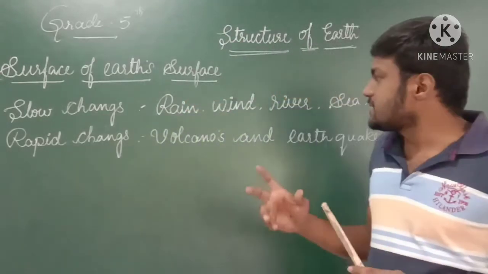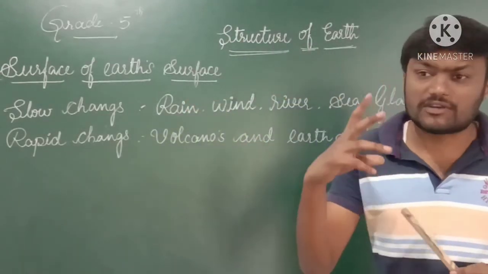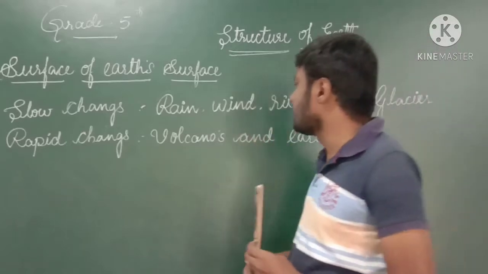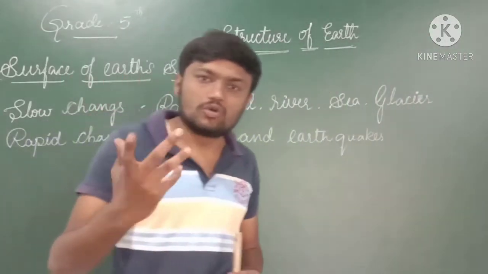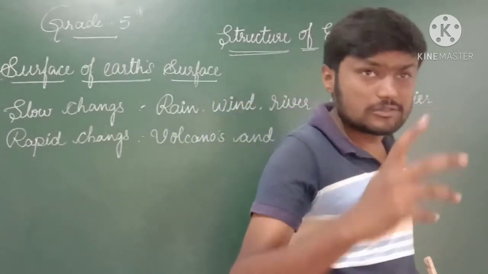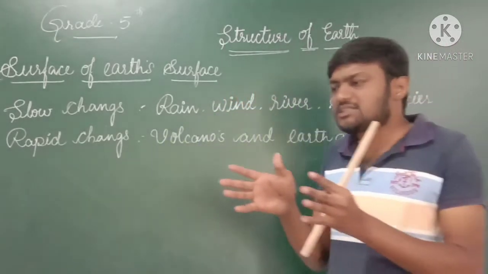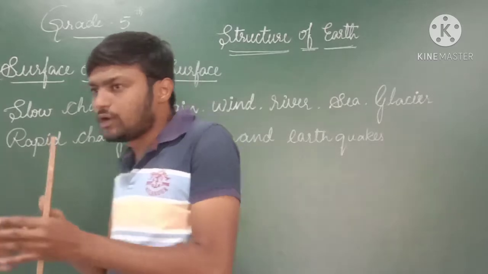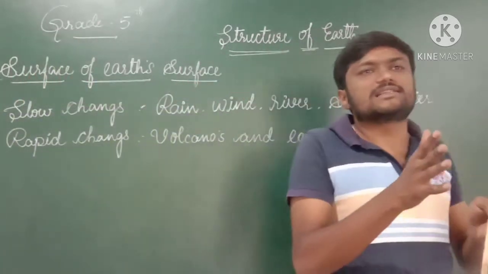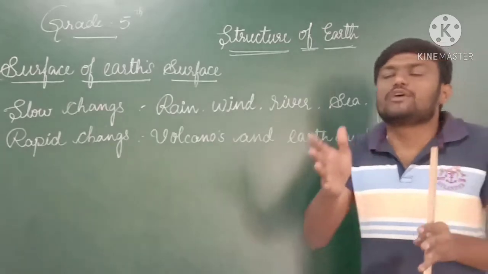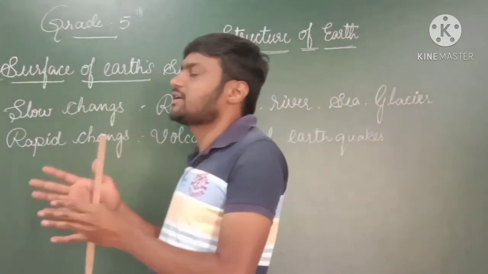We have categorized the changes on the surface of the Earth into two important categories, that is slow changes and rapid changes. Slow changes means the changes which take place slowly, but they still have an effect. Some of the changes affect us in a good way, and some in a bad way.